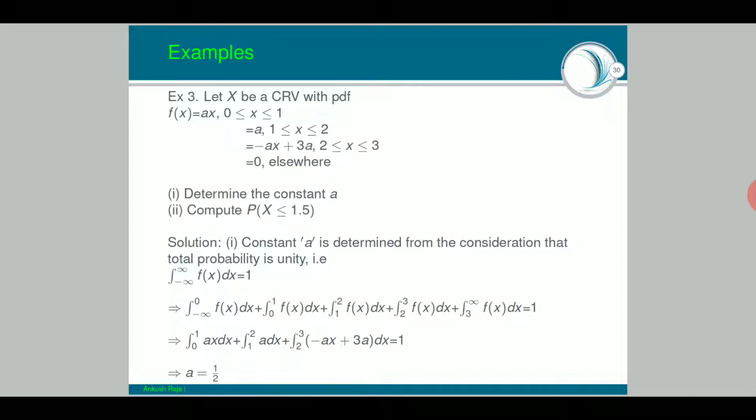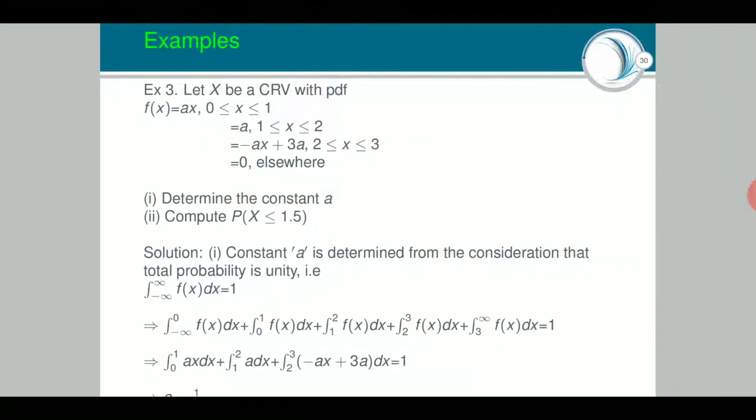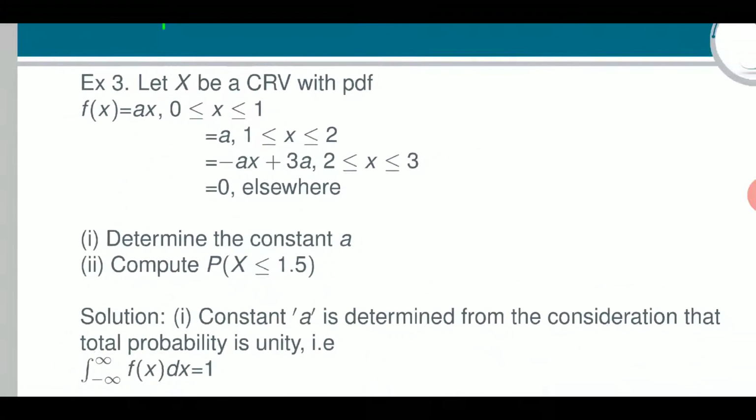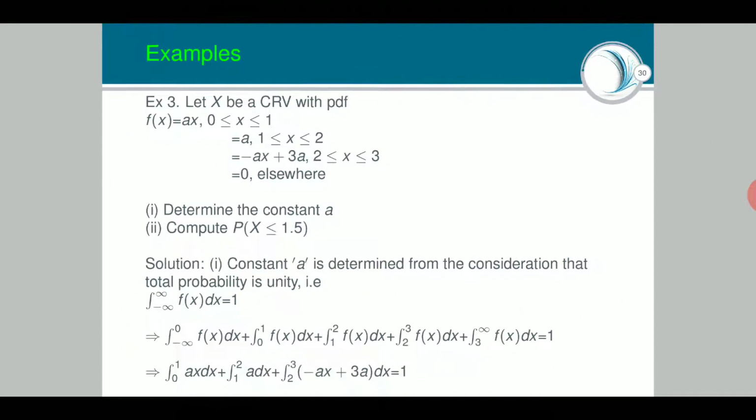So let us break that minus infinity to infinity now. It will be from minus infinity to 0 f(x) dx, plus 0 to 1 f(x) dx, plus 1 to 2 f(x) dx, plus 2 to 3 f(x) dx, plus 3 to infinity f(x) dx. Why am I breaking it in this way? Because the function is defined in those sub-intervals only. So what is f(x) now? f(x) is different for different intervals. For minus infinity to 0 it is 0, because they are saying 0 elsewhere. What is meant by 0 elsewhere? It is 0 everywhere except from 0 to 3.